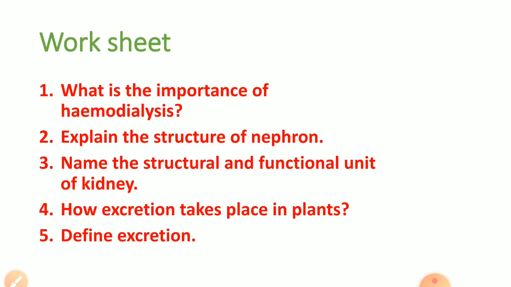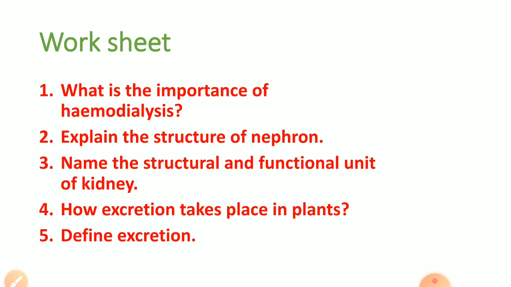Now a small recap of this lecture. What is the importance of hemodialysis? It is the mechanism used in the case of kidney failure, to remove the nitrogenous waste from the body. Explain the structure of the nephron. Already I have discussed it in detail. There are two major parts, glomerulus and renal tubule. You have to write about that in this type of question, and you are supposed to draw the diagram also. The third question is, name the structural and functional unit of the kidney, that is the nephron of course.